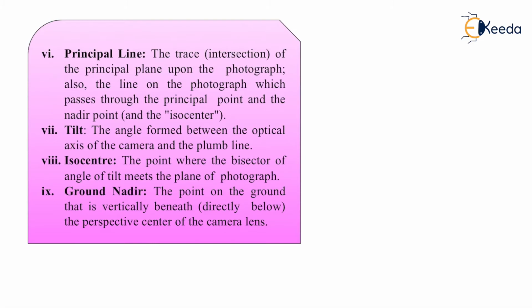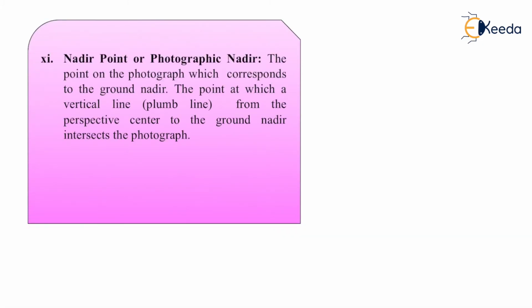This we have also seen in field surveying. Then nadir point or photographic nadir, the point on the photograph which corresponds to the ground nadir, the point at which a vertical line plumbed from the perspective center to the ground intersects the photograph.